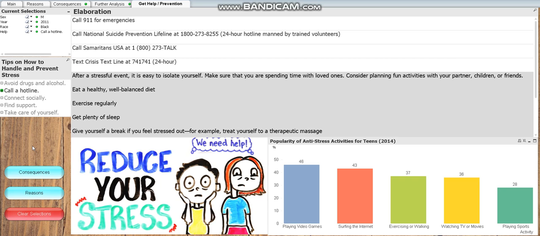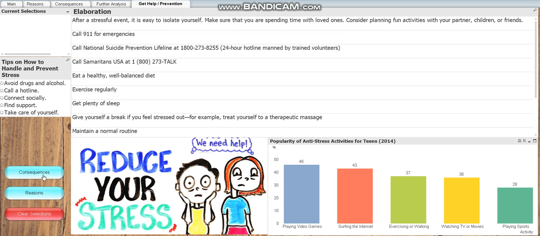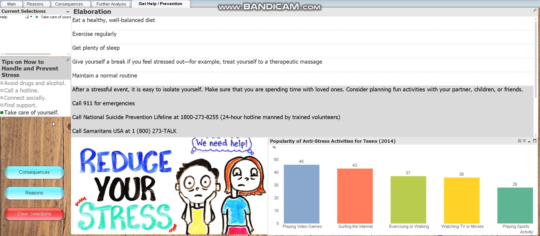In this example, we will first clear all selections using the red button in the bottom left corner available in all pages to clear selection before selecting Take Care of Yourself. This category shows tips related to taking care of yourself, as can be seen in the elaboration box. I have come to the end of answering all 4 questions. However, my dashboards can also answer additional questions.